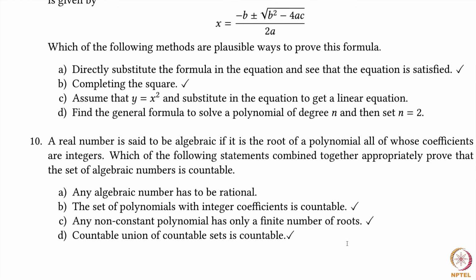Therefore, the set of all polynomials with integer coefficients is countable because a countable union of countable sets is countable. So option B is certainly a correct fact, but let's see. The question says, how do you combine these statements? Which of the following statements combined appropriately prove the set of algebraic numbers is countable? So option B, let's keep it in mind.